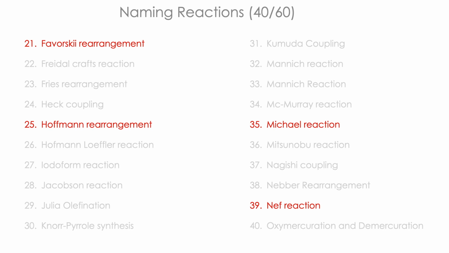The next important one is the Hofmann rearrangement. It is about conversion of amide into amine, mostly primary amines. Then another very important thing is the Michael reaction. It is all about basic things. Michael reaction will come in every organic conversion reaction. It is about addition of carbanion to alpha beta unsaturated systems.